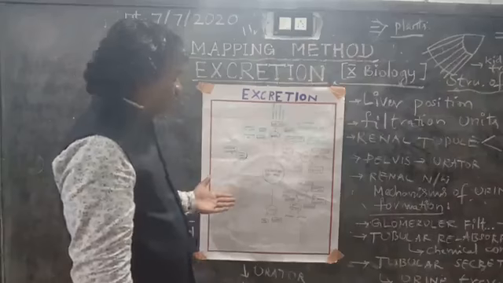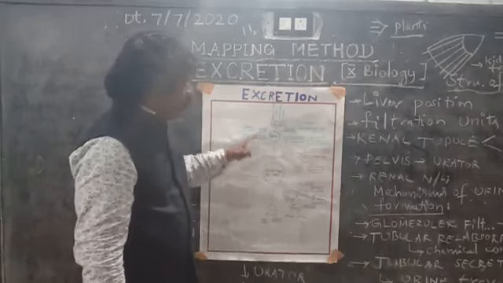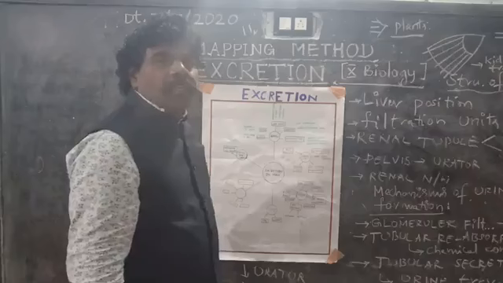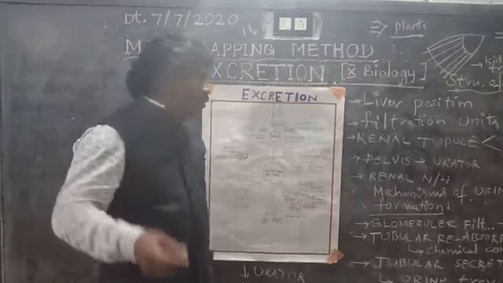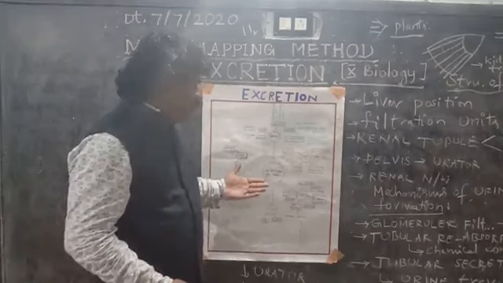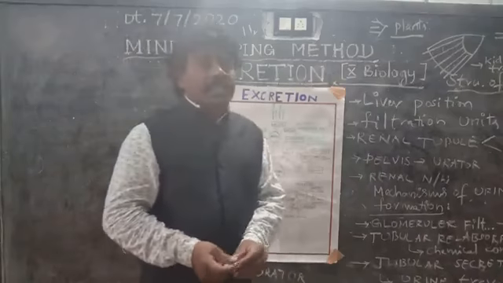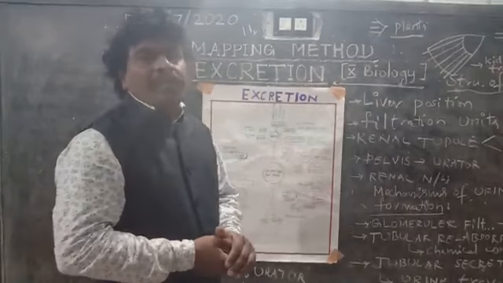So, excretion. This is the excretion chapter in the 10th biology. Excretion means living things sending some substances out of the body. Excretion is the process of leaving the substances from the body.